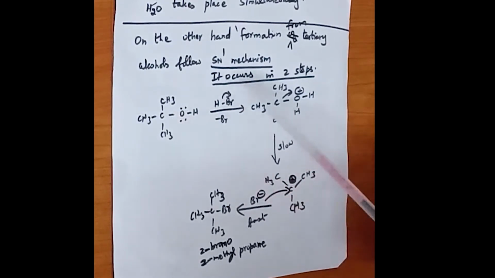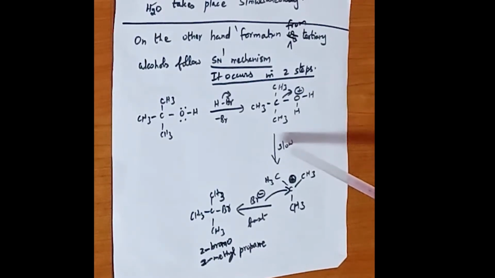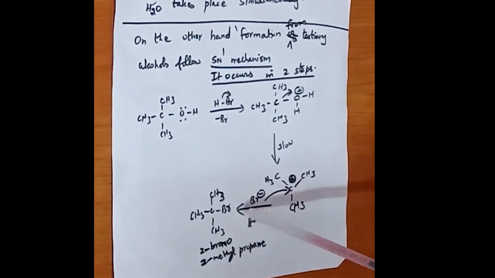The nucleophile bromide ion gets attached to the alkyl group. As a result, the product obtained is 2-bromo-2-methylpropane.